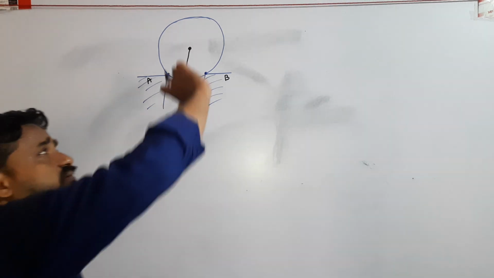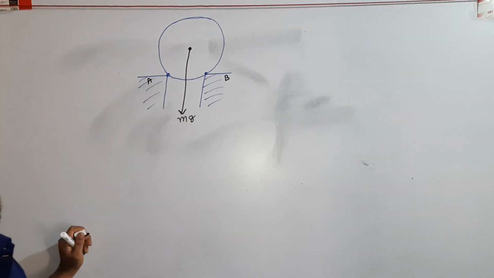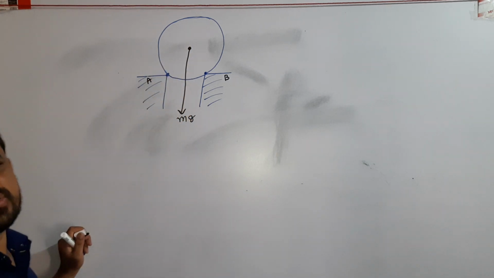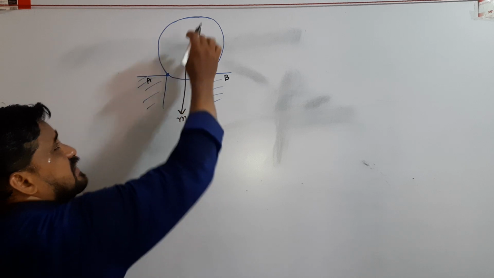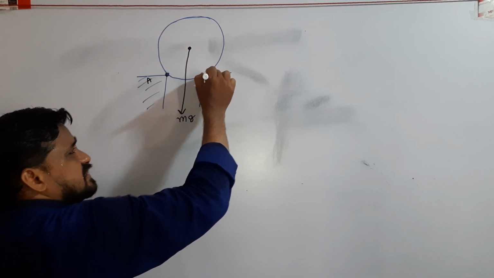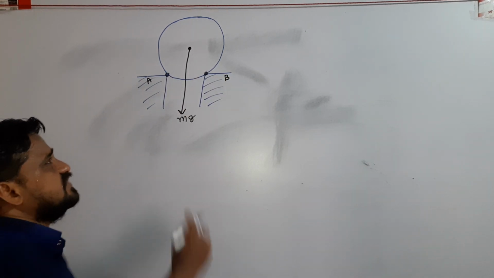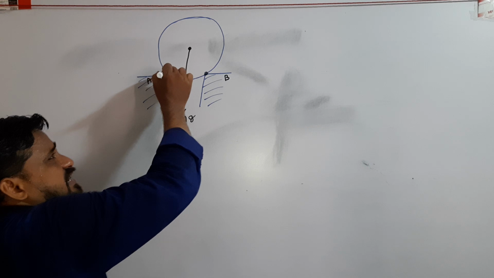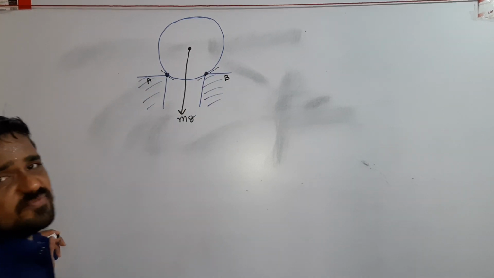It is directed vertically downwards towards the center of the planet Earth. After that, there are two contact points of the solid sphere with the two vertical walls. Here I draw a tangent line at the point of contact.